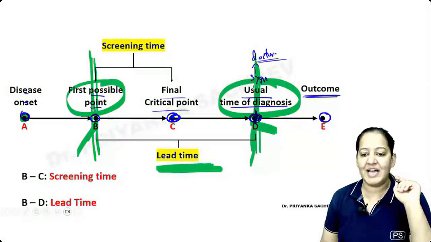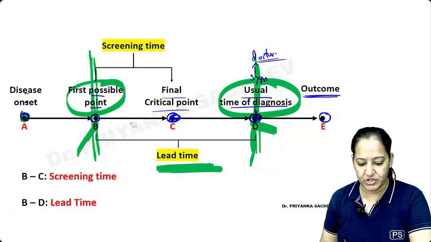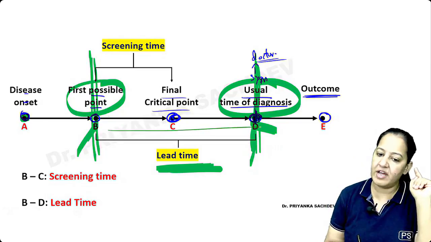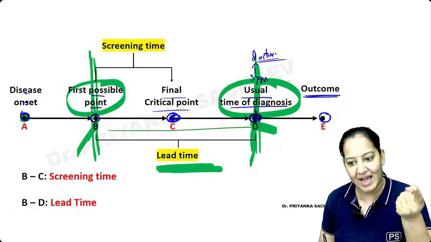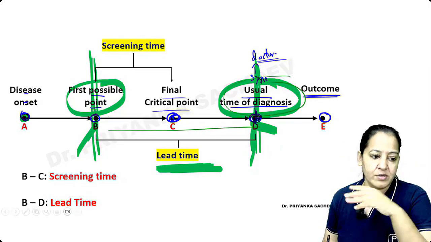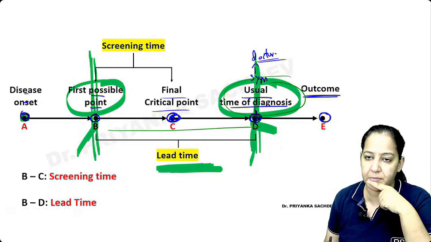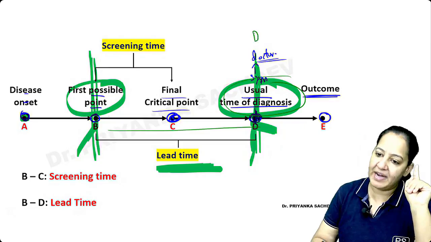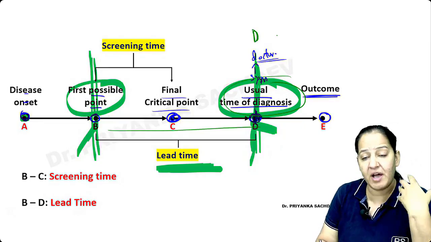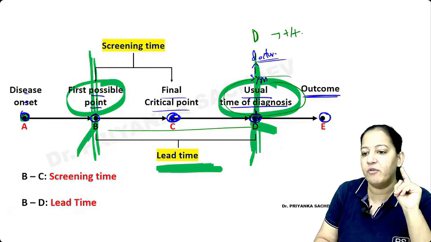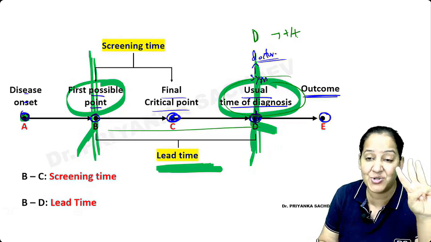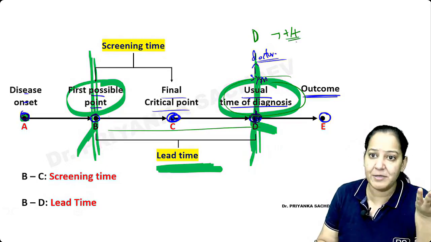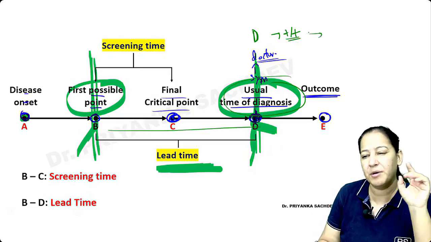Now in the lead time, let me ask you a question. Is it the case that anywhere you can do the diagnosis and treat it, the prognosis is better as compared to the patient coming at usual diagnosis and you giving the treatment? Imagine my patient is coming at D. This is the D point. Doctor, I'm having some problem. So I will offer a treatment, but the patient is already so late. The patient is in stage 3 or stage 4 of cancer. I will give the best treatment available to me, chemo, radio, whatever. But the prognosis is not very good.